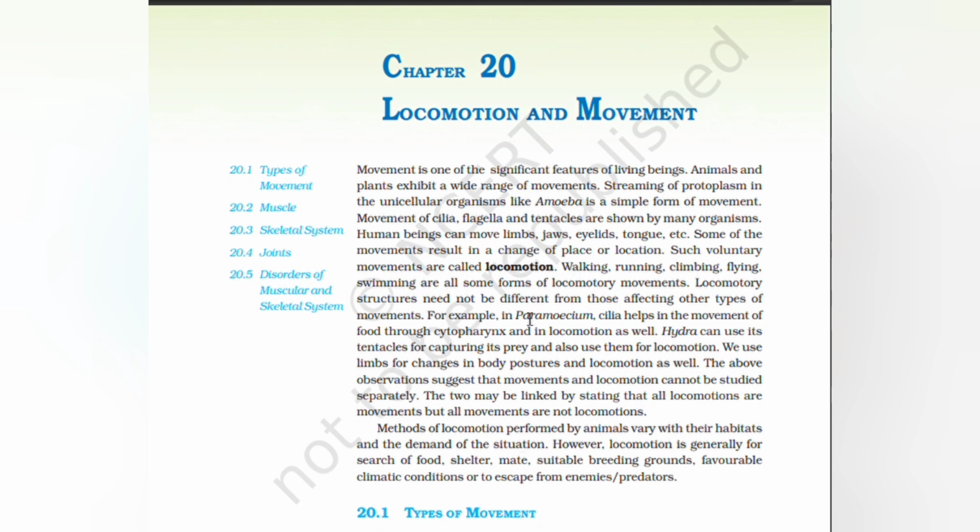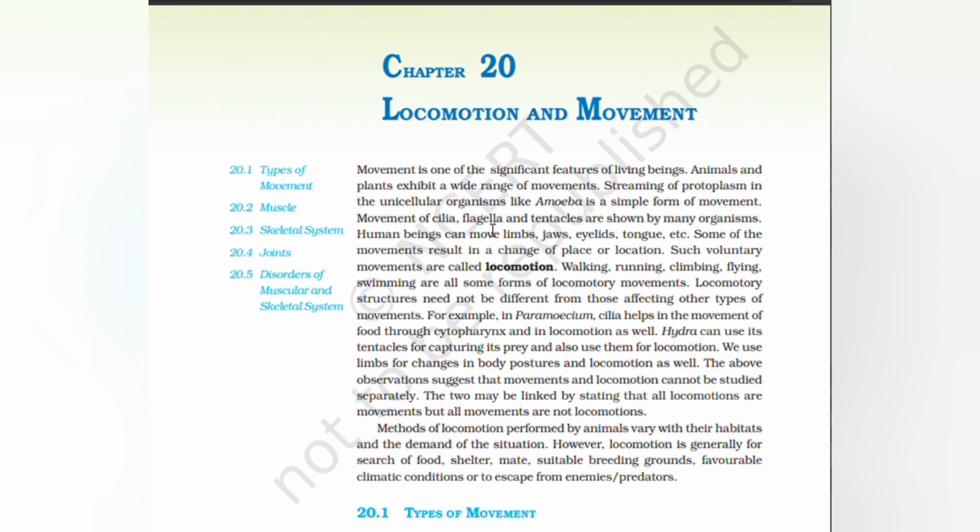Today in class we are going to learn Chapter 20, Locomotion and Movement. Movement is one of the significant features of living beings. Animals and plants exhibit a wide range of movements. Streaming of protoplasm in unicellular organisms like amoeba is a simple form of movement.